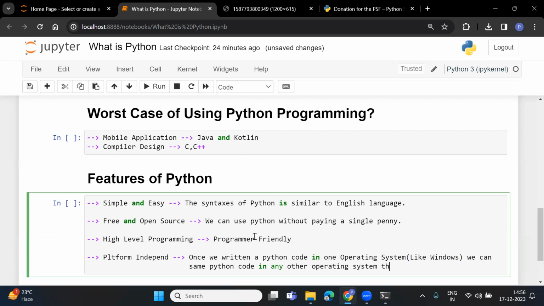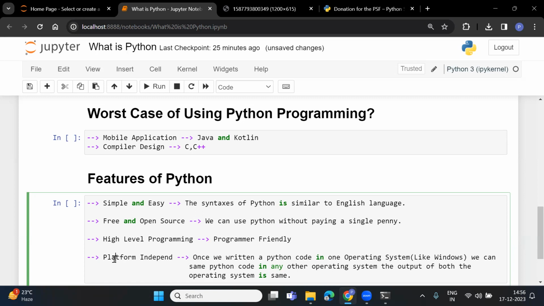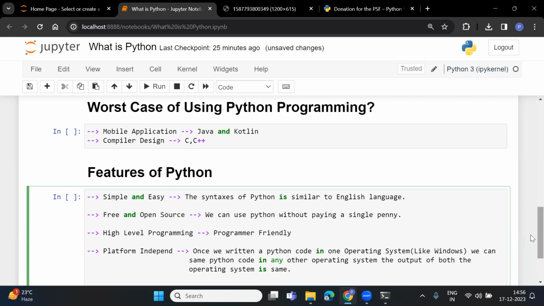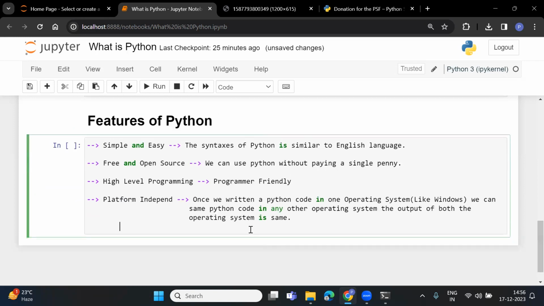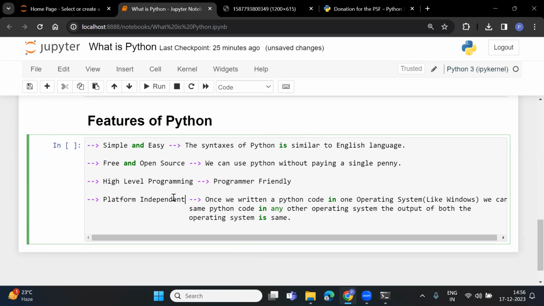The output on both operating systems is the same. That means once you have written a code, you can use that code for any operating system. It is platform independent.